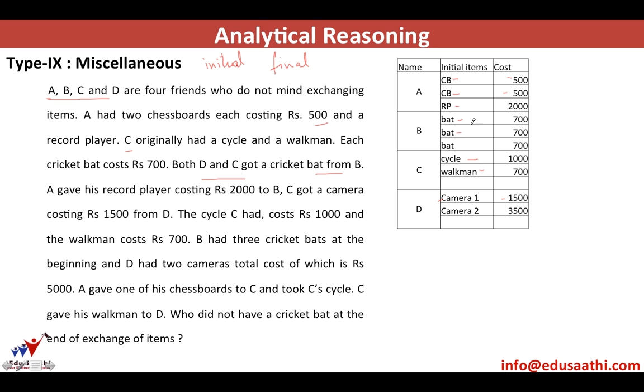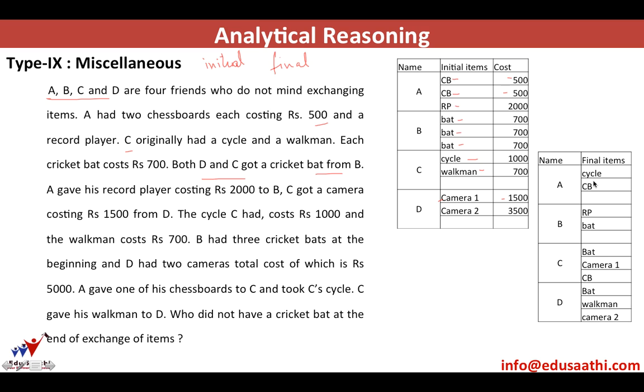B had 3 cricket bats. These are the 2 cricket bats he gave to C and D, and he also had another one. D had 2 cameras, a total of 1500 and another. He has given one camera worth 1500 to C. It means he was having another camera worth 3500 rupees. So in case you make another table of final items, like these are things that they had initially, and this is the final items that they were left with. The cost of the item remains the same, so you can only have cost in one of the columns. So you have to fill in 2 tables simultaneously.